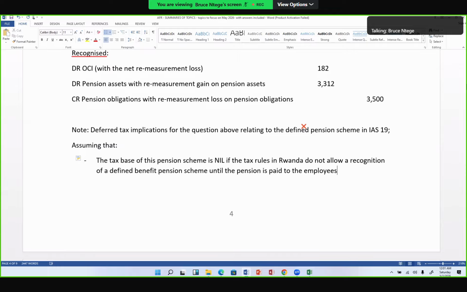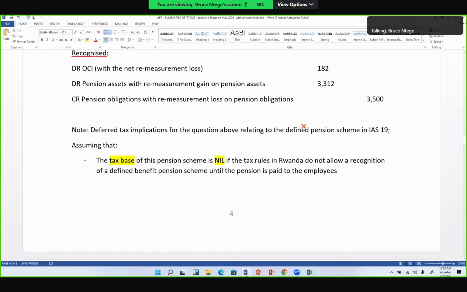That means that every year you run a tax return where your figure in the tax return for the defined benefit scheme is 0. That's the figure I'm calling the tax base, assuming the exam told you that it's 0, because usually the countries will say 0 in the tax return. Please, that figure is the tax base. That becomes the tax base in our computation today. So the tax base of this scheme is 0 in the returns, while your accounting figure or carrying amount had a figure in there.